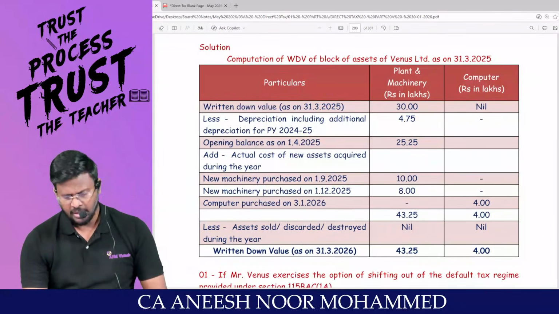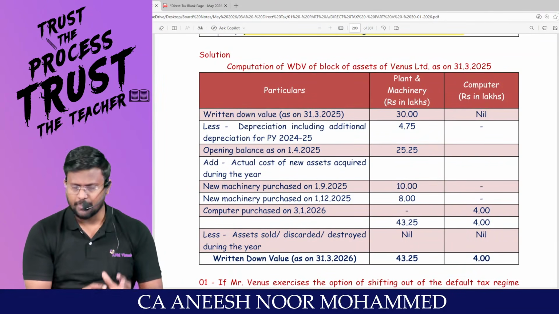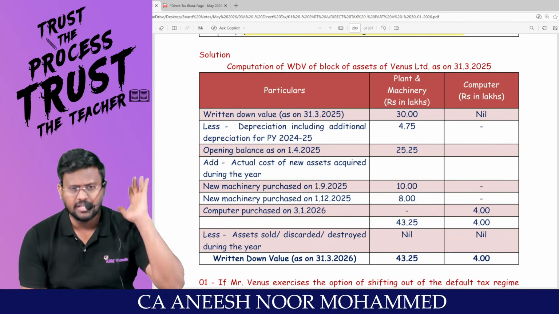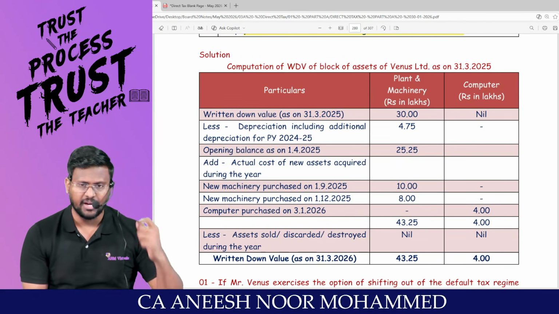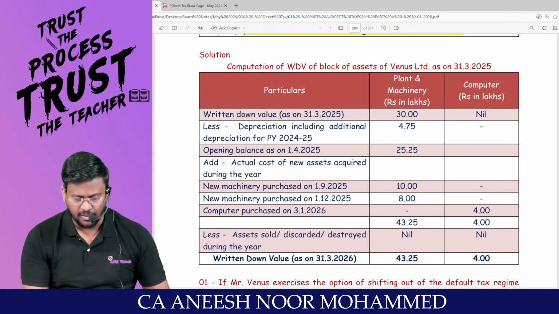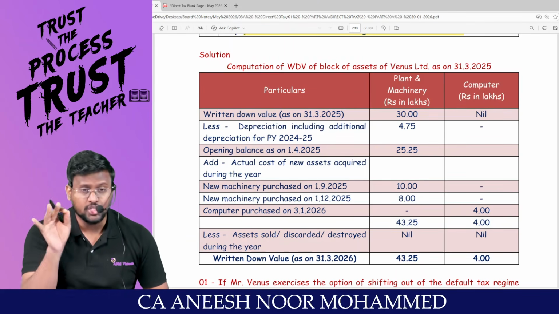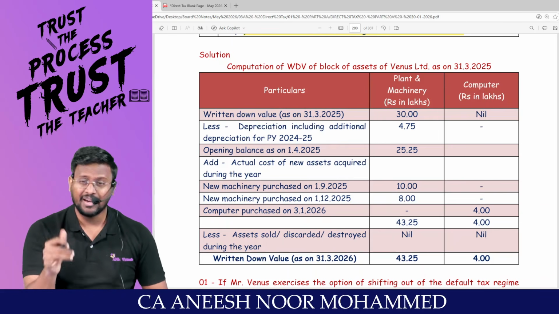Am I right? Sir, since this is a book back question, I will not solve all of it; I will straight away discuss with the answer, because all the illustrations I have solved and matched with the answer. Because now you know all the provisions, you should be able to apply. Here I have to teach you how to apply the provision rather than the provision itself.